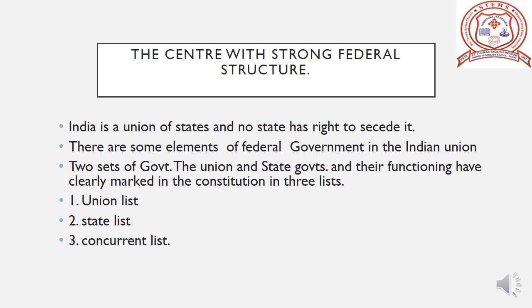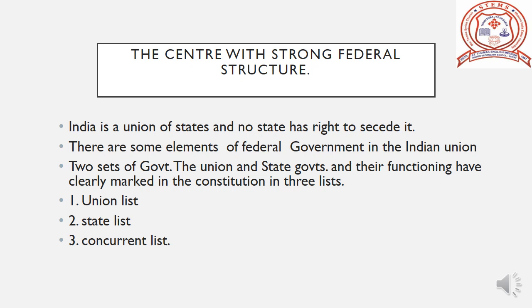The constitution demarcates the powers of the central and state government into different sets of subjects, that is union list, state list and concurrent list. Union list consisted of 97 subjects of national importance like defense, foreign affairs, atomic energy, banking, etc.